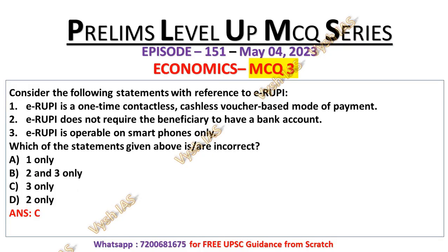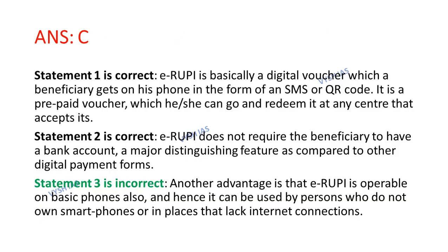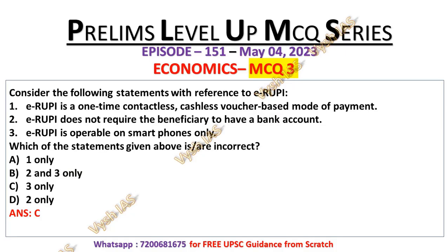Now statement number 3 is incorrect because it is not operable only on smartphones, because e-rupee is operable on basic phones also, and hence it can be used by persons who do not own smartphones or in places that lack internet connection. That's why statement number 3 is incorrect, and this is also our answer, because here we have to identify the incorrect statement regarding e-rupee.